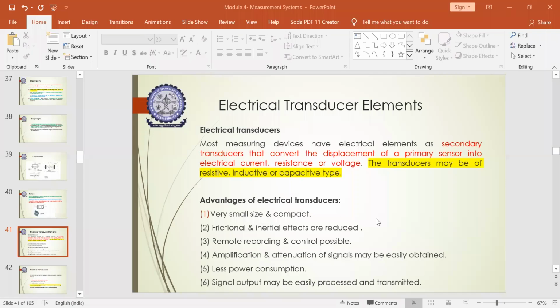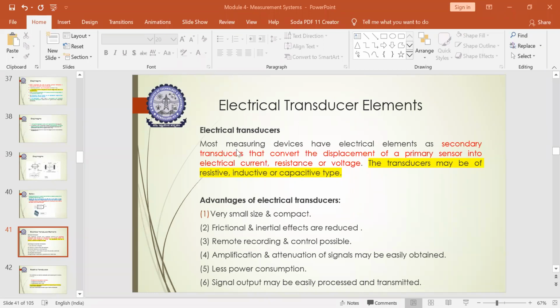So we dealt with what we mean by an electrical transducer element, which converts the displacement into the required electrical current or voltage. This is the main application of using electrical transducers. These transducers might be of different categories. It could be of resistive type, inductive type or capacitive type of electrical transducer elements. So you have certain classifications under each category of electrical transducer elements.